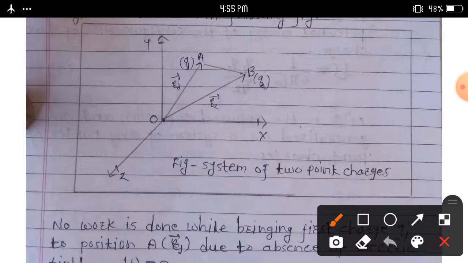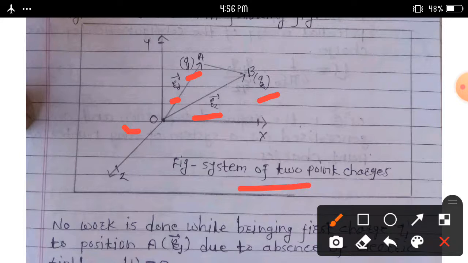Consider two point charges Q1 and Q2 with position vectors R1 and R2 relative to some origin. Suppose this origin is O, as shown in the figure. The figure shows this system of two point charges.